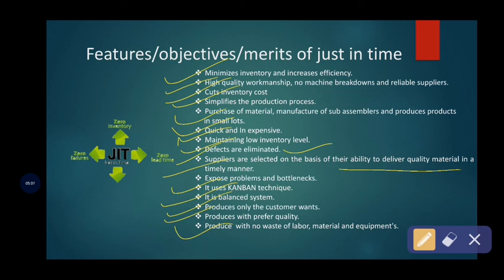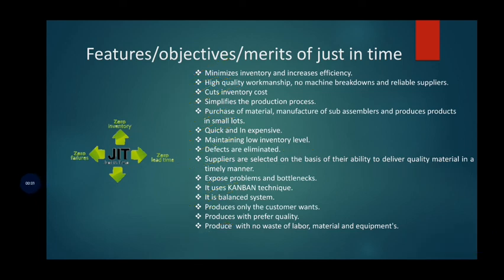And also, the success of the just-in-time technique again depends on exposing the various problems and issues and also the bottleneck activities. Only by identifying the various problems and issues will success be achieved. And also, it uses the Kanban technique. So it is called a balanced system. And also, it satisfies the customer wants by producing the preferred quality based on the tastes and preferences of the customers and based on the demand.